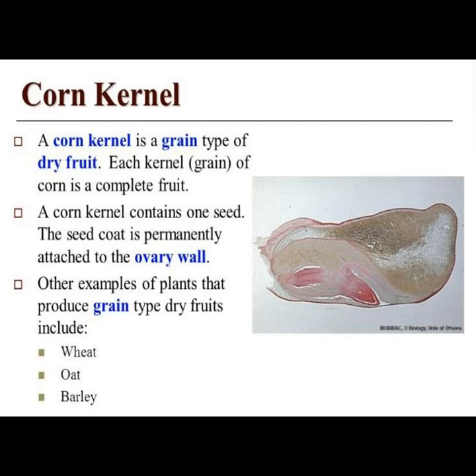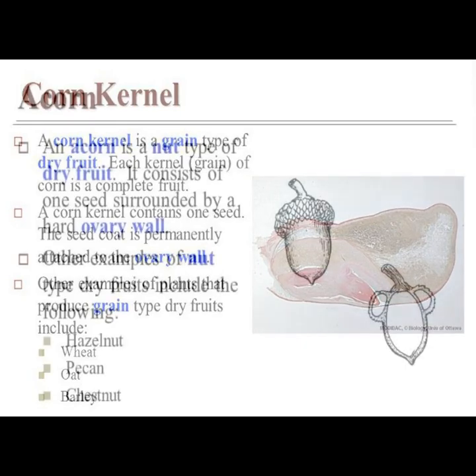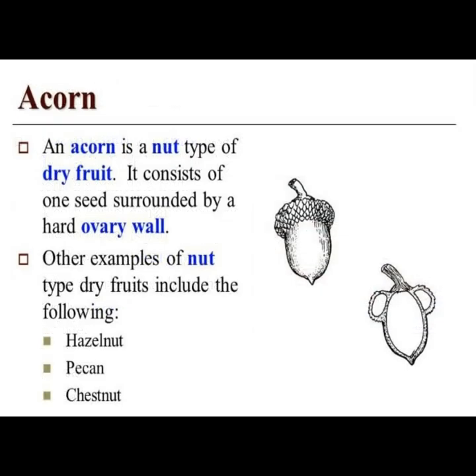A corn kernel is a grain type of dry fruit. Each kernel of corn is a complete fruit. A corn kernel contains one seed. The seed coat is permanently attached to the ovary wall. Other examples of plants that produce grain type dry fruits include wheat, oat, and barley.